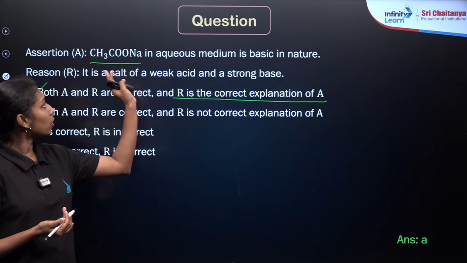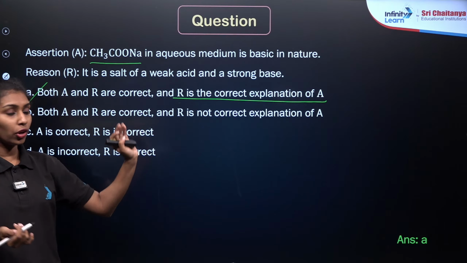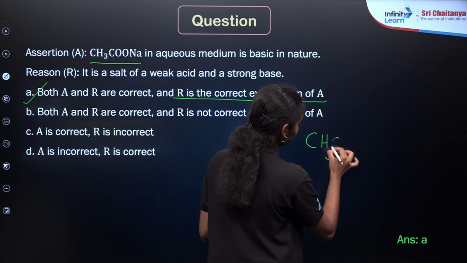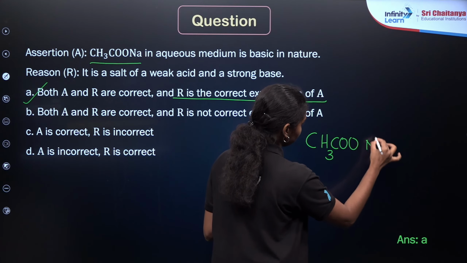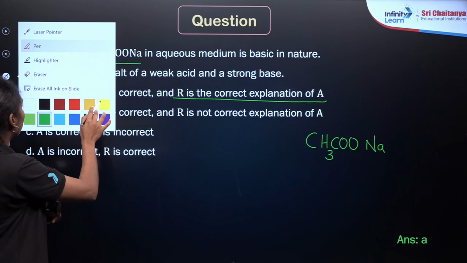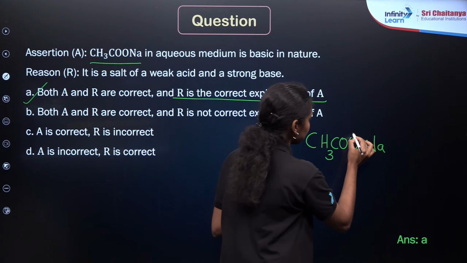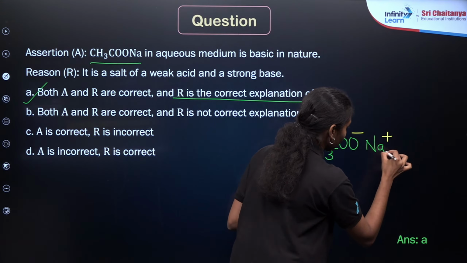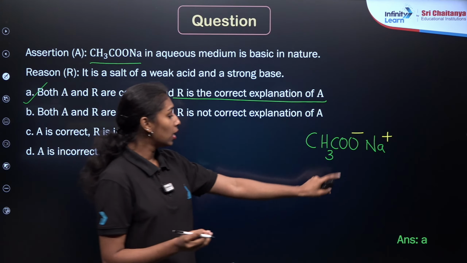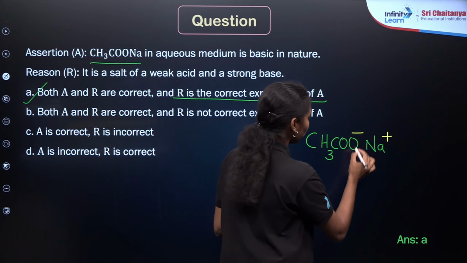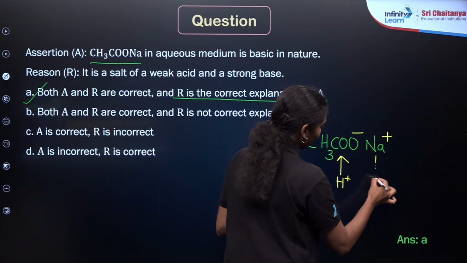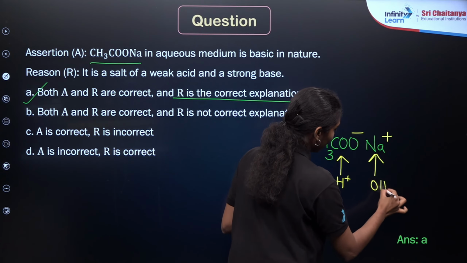How can we predict the nature of this salt given here, CH3COONa, right? So I am writing the salt given here. Split it into cation and anion, right? This is the acetate ion, the minus ion, and this is the Na plus ion. What we need to do next is add the water molecule as H plus and OH minus ion. I am adding the H plus ion with the anion, and the OH minus ion with the cation.